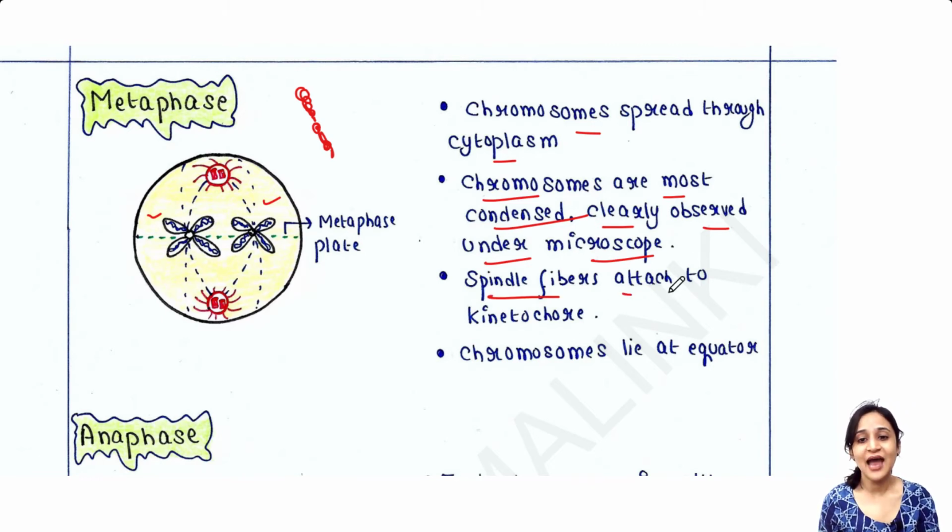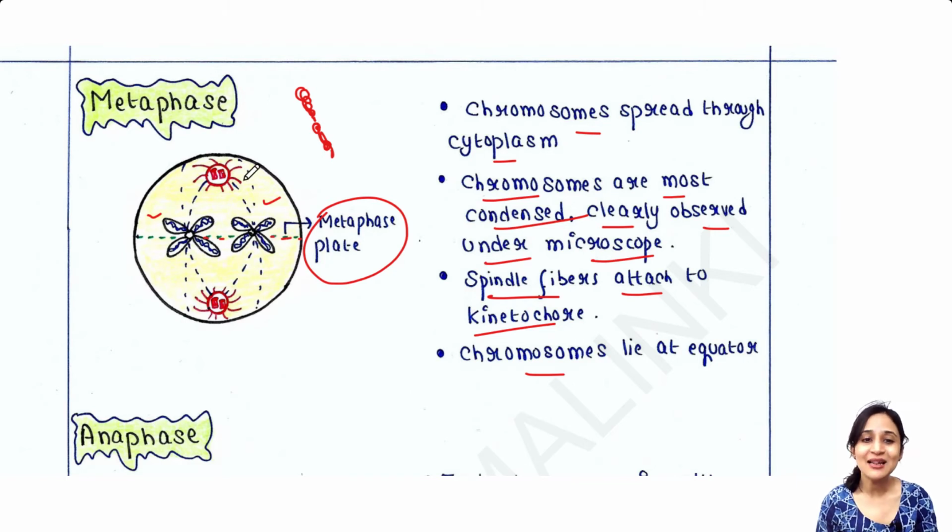Spindle fibers attached to kinetochore. You can see chromosomes are now at the center of the cell. That is called metaphase plate. That center contains an imaginary plate that is called metaphase plate. Here chromosomes lie at the equator. All chromosomes are now lying at the equator.